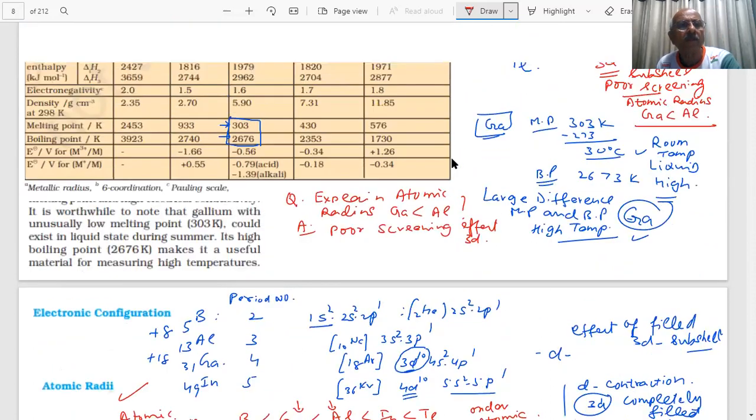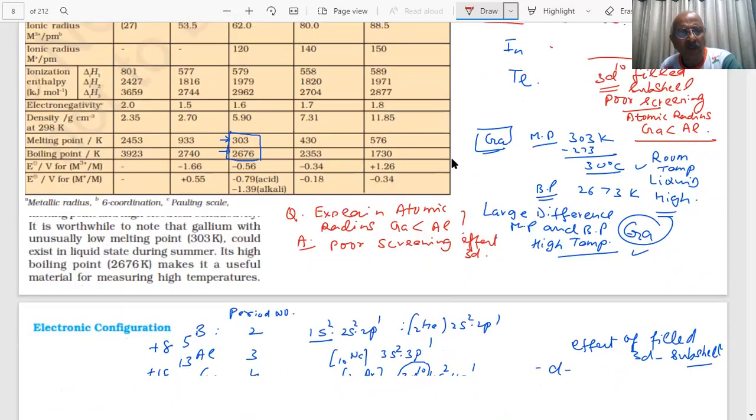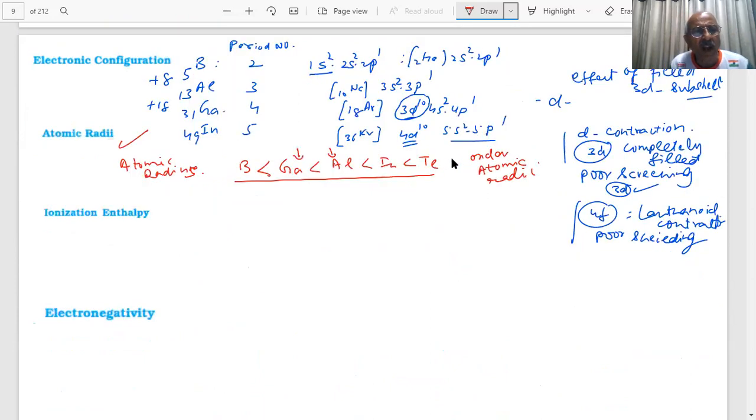Okay. What is happening to the ionization? There are three ionization enthalpies, student. First one, what is happening? 801, 577. Again, as we know, when we discuss ionization enthalpy, we have told you one thing: ionization enthalpy is inversely proportional to atomic size. This is the general rule we said.